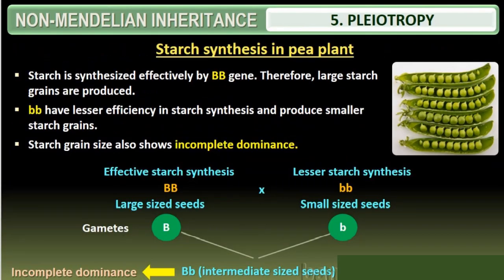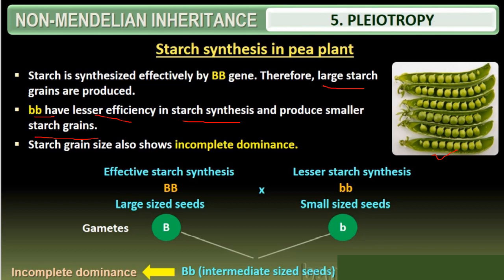Coming to pleiotropy in the plant: starch synthesis in a pea plant. Starch is synthesized effectively by the BB gene, that is, two capital B genes I have represented here. Therefore, large starch grains are produced. So here you can see the large starch grains are produced. This is a pea, Pisum sativum, that we have taken. Two small b have lesser efficiency in starch synthesis and produce smaller starch grains. The starch grain size also shows incomplete dominance here.